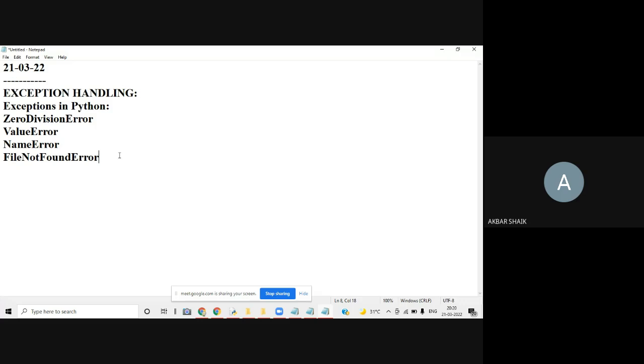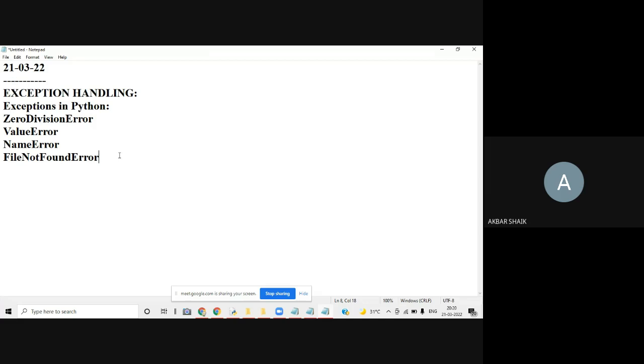Because of that exception, the remaining 990 lines will not be executed. That is one of the drawbacks of exceptions. We can't execute the remaining lines after the line where we get an exception.